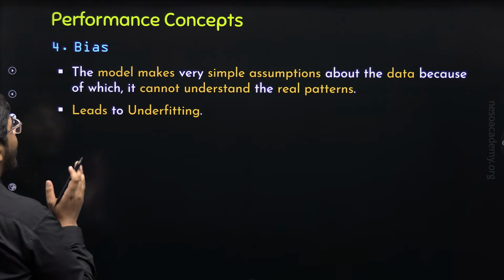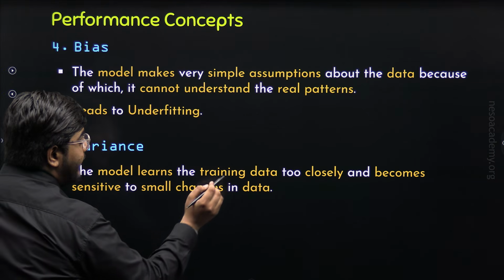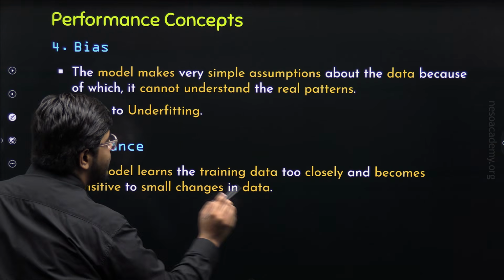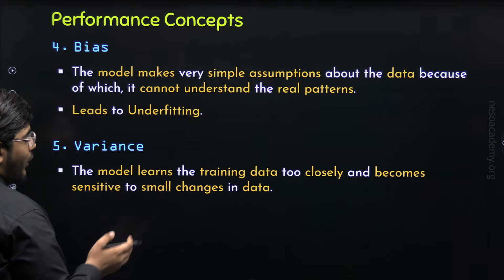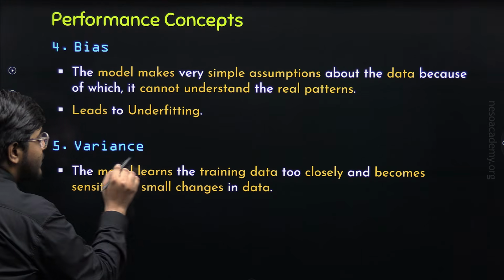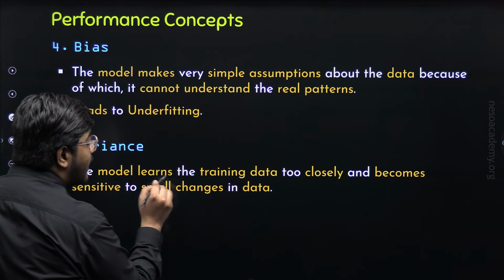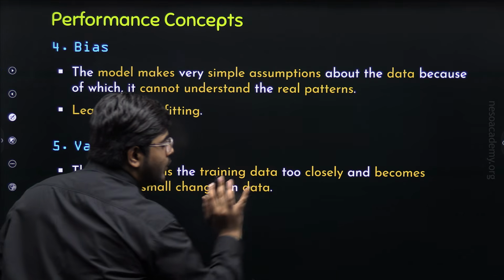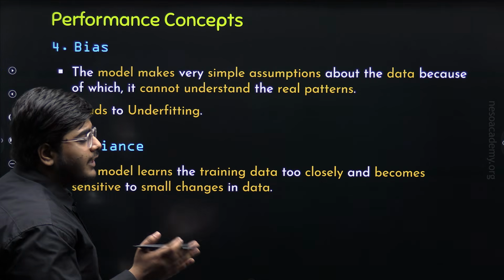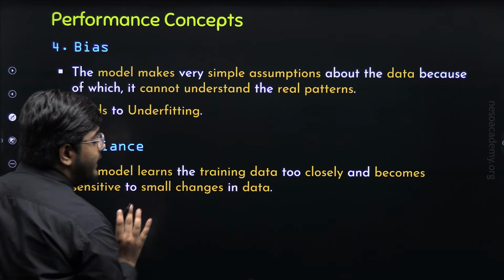Now let's understand what is variance. The model learns the training data too closely and becomes sensitive to small changes in data. So I hope you can relate this definition with overfitting. If the variance of the machine learning model is high, it means that the model learns the training data too closely, such that it also learns the noises and irrelevant patterns of the data and becomes sensitive to small changes in data.